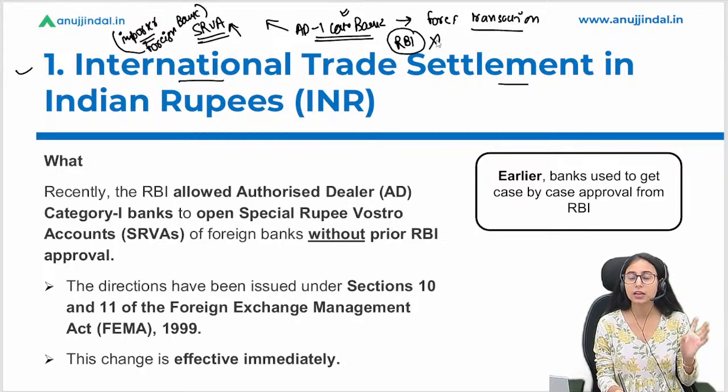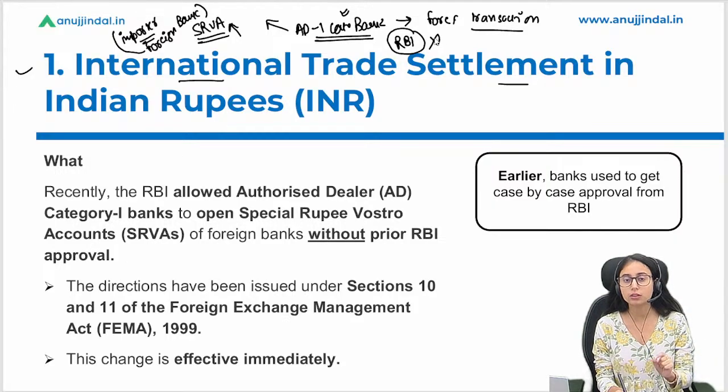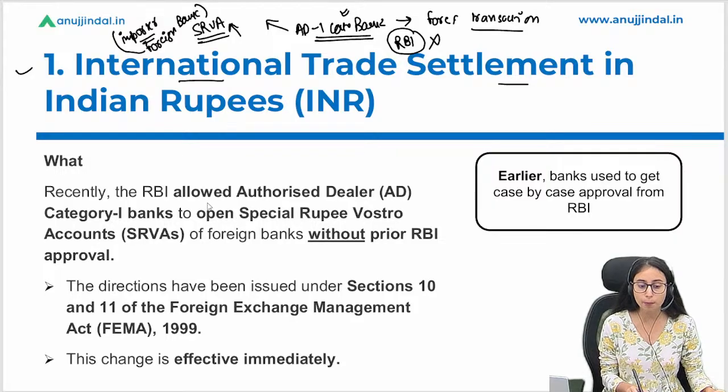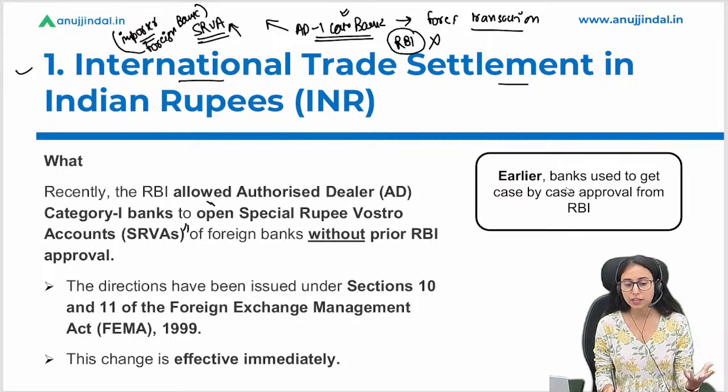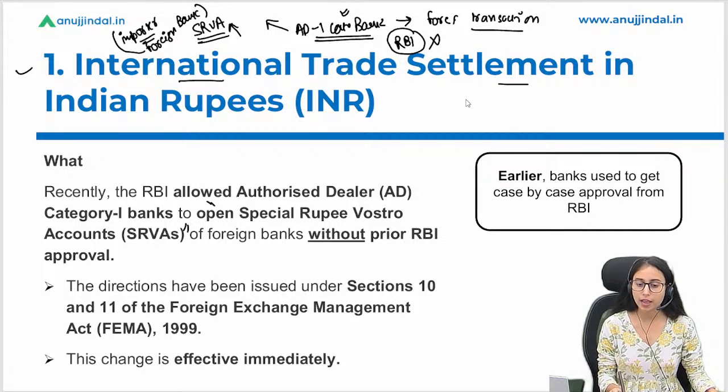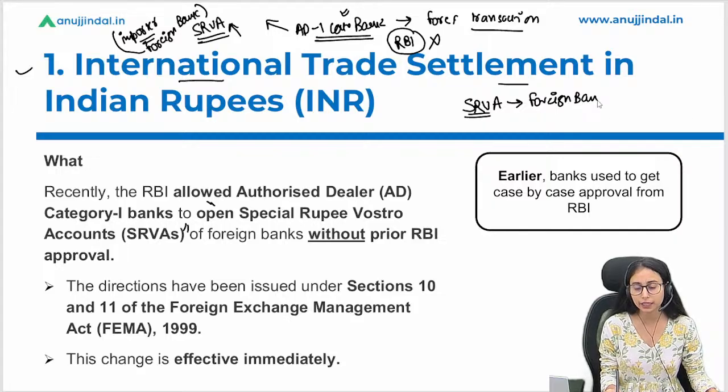They have said that now AD1 category banks will not be required to take prior approval from the RBI in order to open a SRVA account, that is, a special rupee vostro account. Now what is this special rupee vostro account? This SRVA account is opened by a foreign bank or an Indian importer.